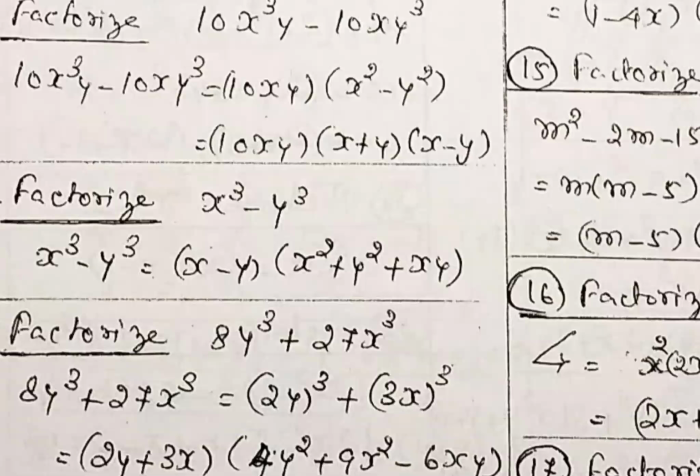So problem number 7, x cube minus y cube. A cube minus b cube formula we studied in type 2.